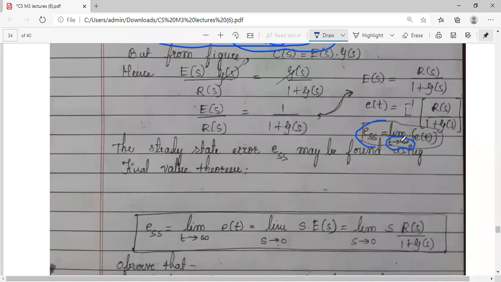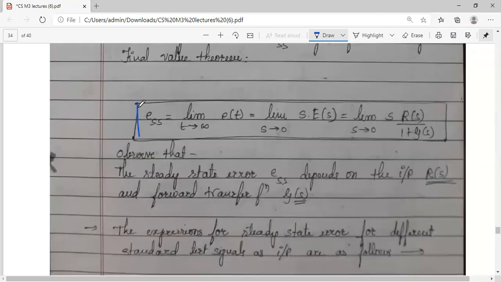In time domain, when we try to define error, we define it in terms of the time as it extends to infinity. That time your output reaches a constant value. And whatever error occurs during that time, we call it steady state error, ESS. And ESS, using the final value theorem, we can calculate using this formula.